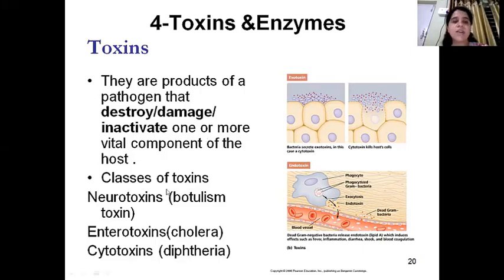But what is the pathological effect of these toxins? It may be neurotoxin, it may be enterotoxin, or it may be cytotoxin. What is the function of the neurotoxin? Obviously, it will affect your nervous system. Enterotoxin will affect your GI tract, and the cytotoxins will cause cell death.